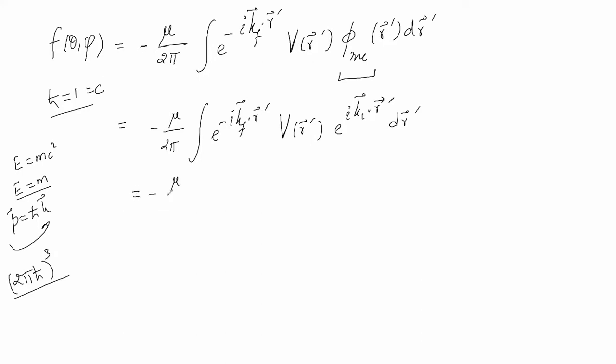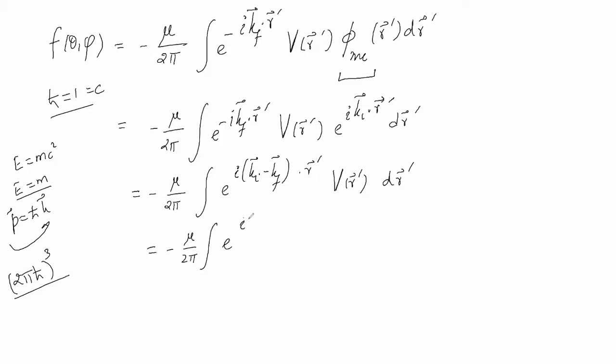And then this will be minus mu by twice pi, integral of e to the power i (ki minus kf) dot r prime, V(r prime), dr prime. I will call ki minus kf by the name q prime, since everywhere I am using prime.